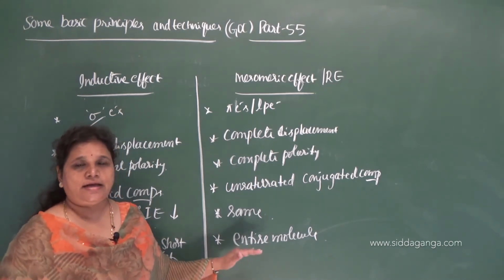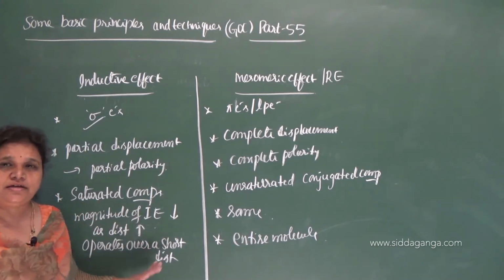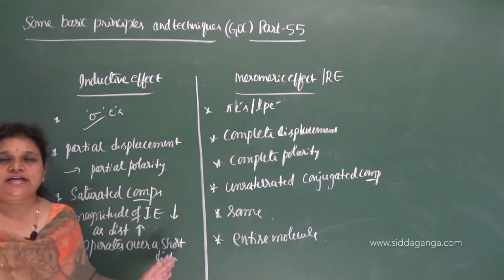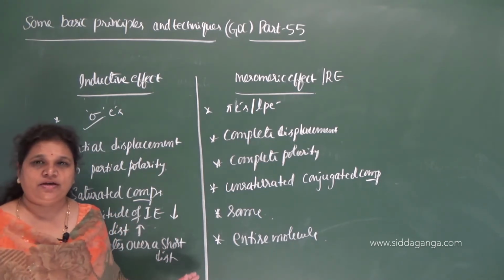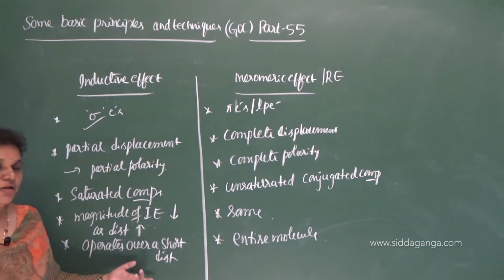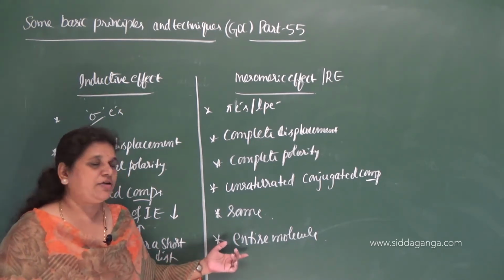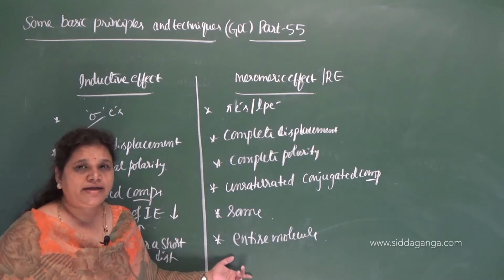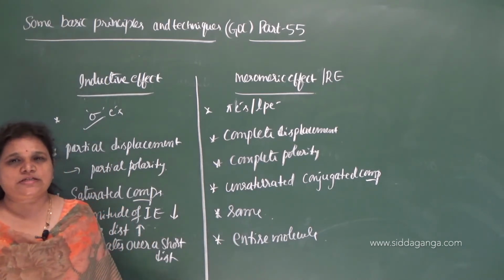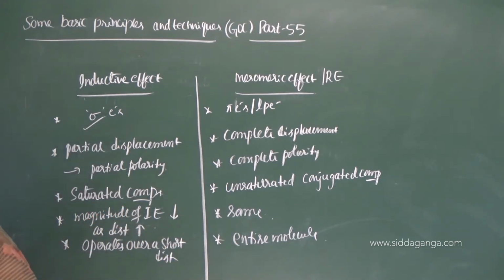In the case of inductive effect, beyond the third carbon, after 3 carbon atoms, the inductive effect is completely zero. That we need to consider here, and it is very, very important. Inductive effect operates over a short distance, whereas mesomeric effect operates over a long distance or in an entire molecule. So these are some differences between inductive effect and the mesomeric effect or the resonance effect.